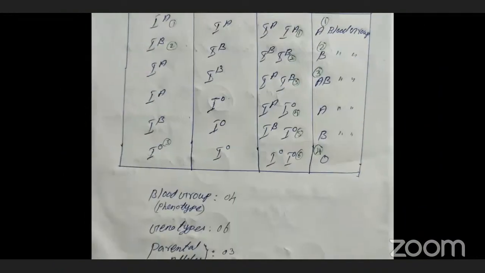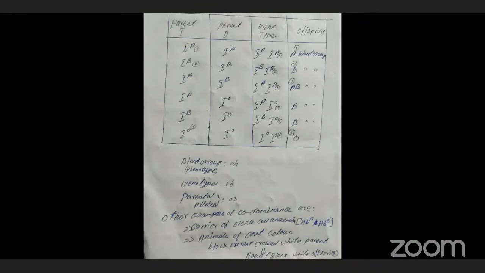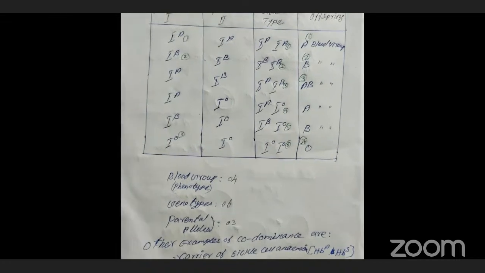Here we can check the phenotype. Phenotype means the blood group ratio. That is the phenotype ratio. How many blood groups are we getting in codominance? Totally 4 kinds of blood groups.